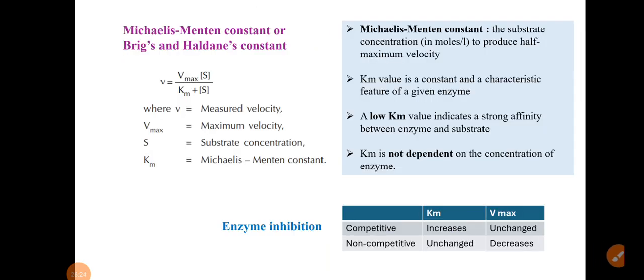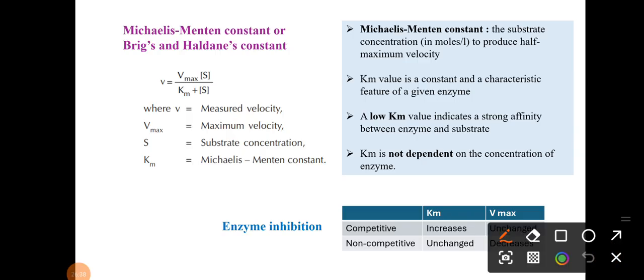In enzymes we know there is the Michaelis-Menten equation, right, for your rate of reaction and other aspects. So the Michaelis-Menten constant or the Briggs and Haldane constant. You have to remember this formula: V is equal to Vmax times S divided by Km plus S. Here V is the measured velocity, Vmax is the maximum velocity, S is the substrate concentration, and Km is the Michaelis-Menten constant.